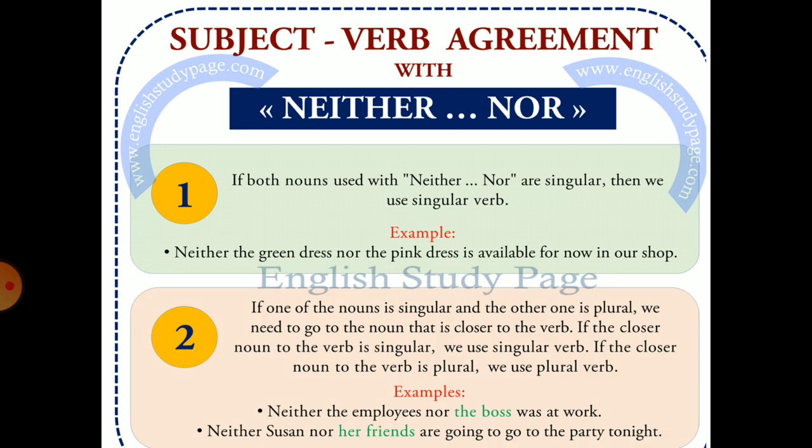Get it simplified with the help of examples like neither the employees nor the boss. Now, here the boss is near, so we will use singular verb. The boss was at work. Now, neither Susan nor her friends. Now, the subject we are using here is her friends, which is plural. Then we will use are going to the party tonight.